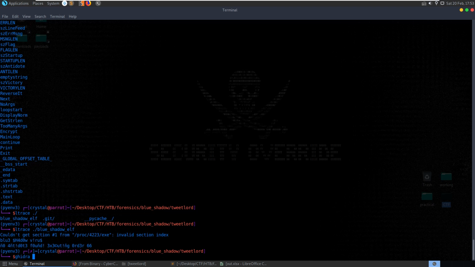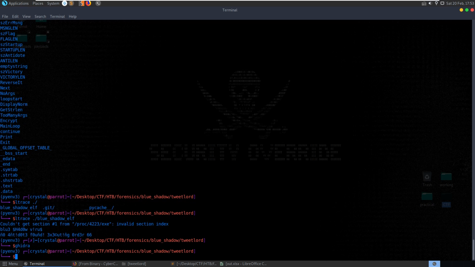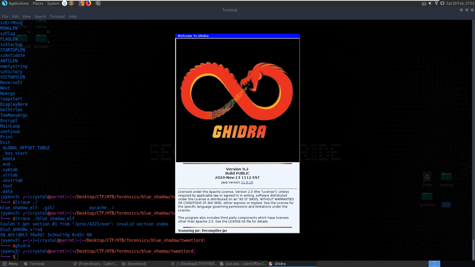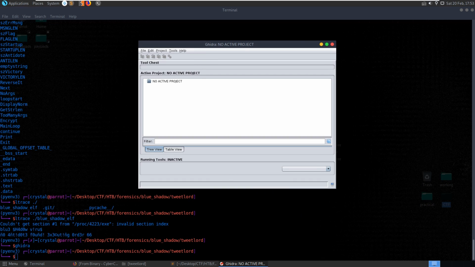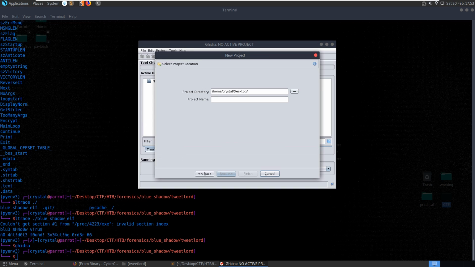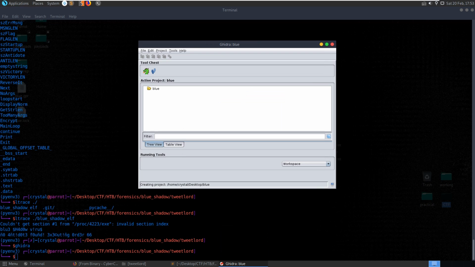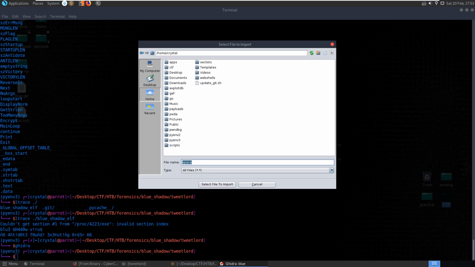Let's see if we can open this up in Ghidra. Go and create a new project here. I'm going to close down this Excel stuff because I think we're hopefully done with that. We'll create a new project called Blue, and we'll open the file, import file from CTF, HackTheBox Forensics, Blue Shadow, tweetlord, and Blue Shadow ELF.